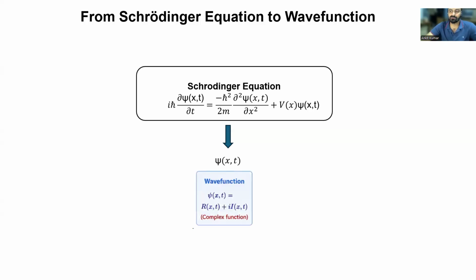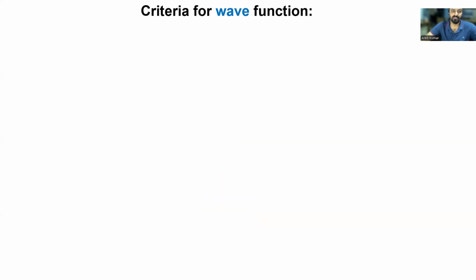As I have already told you, the wave function is a complex function, and it contains both real and imaginary parts. That's why it is called a complex function. Now, coming to the criteria of the wave function, which is very important: based on these criteria, you can decide whether any given function falls in the range of acceptable wave functions or not. The first criterion is that the wave function must be finite, single valued, and continuous. We'll see these things using the graph as well.